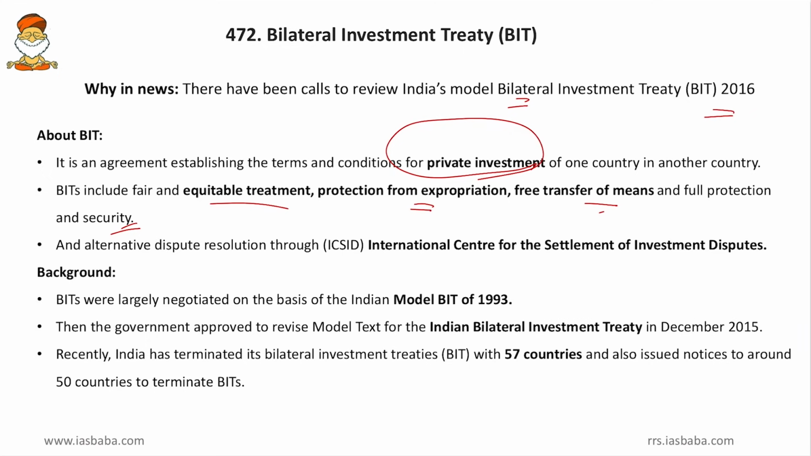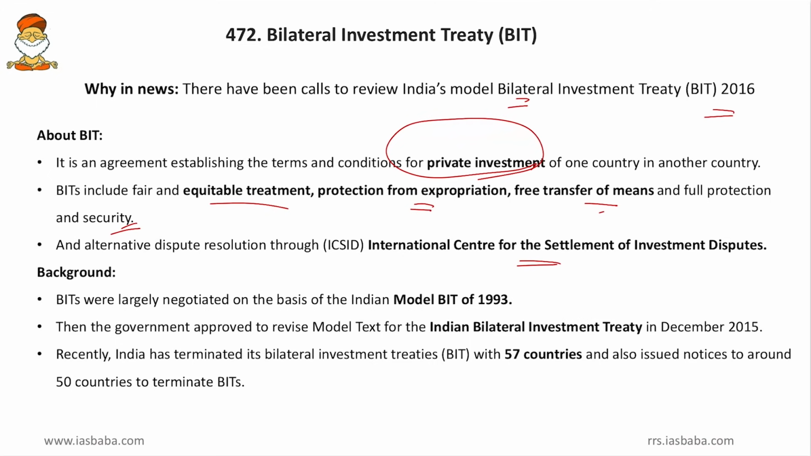Then come to the next one, an alternative dispute resolution through ICSID, that is the International Centre for Settlement of Investment Disputes, will be facilitated. So if there are any disputes between the foreign investor and the domestic investors, where do these foreign investors have to go, in their original country or their invested country? No, they will have one stop destination, that is the ICSID. So they can go to this court and settle their disputes. So this is what the BIT overall provides for in almost all the nations.